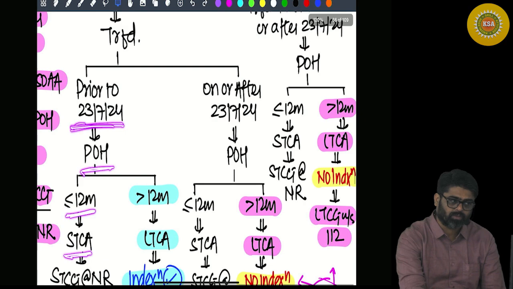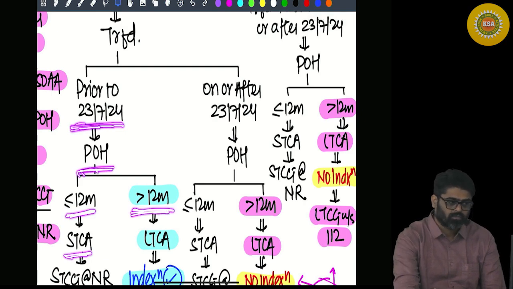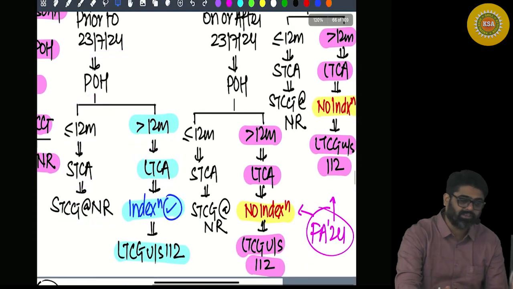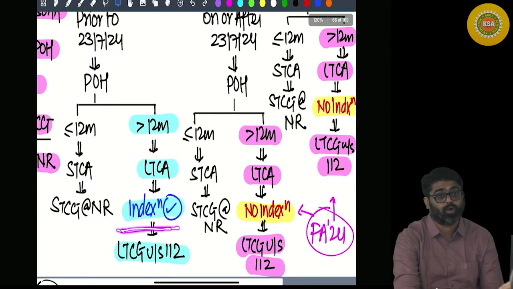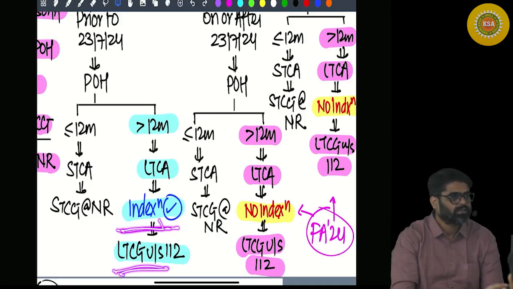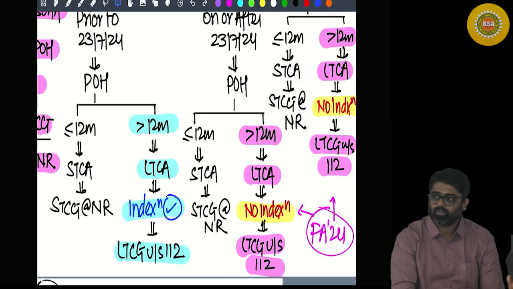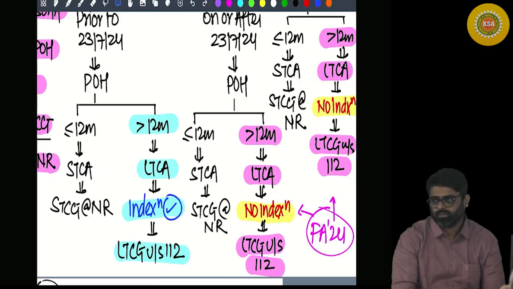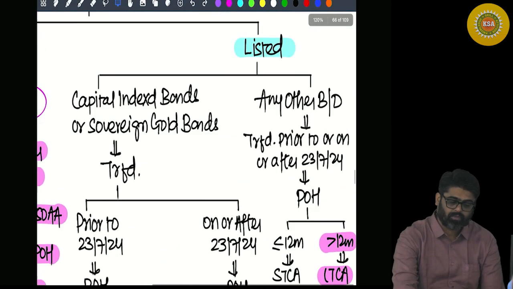If they are transferred prior to 23rd July and their period of holding was more than 12 months, they will be treated as long term, and in this case the indexation benefit was available. Getting my point? And the resulting gain used to be charged under 112 at the rate of 20%. Getting my point? But wait.